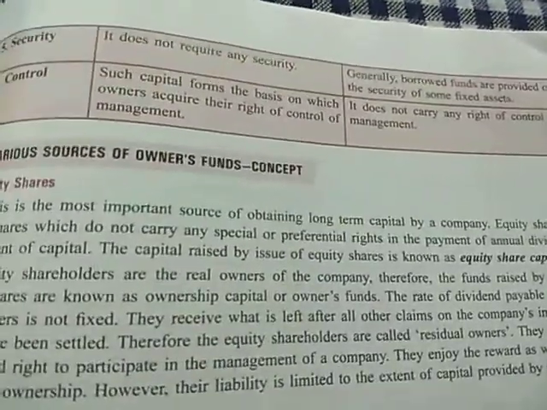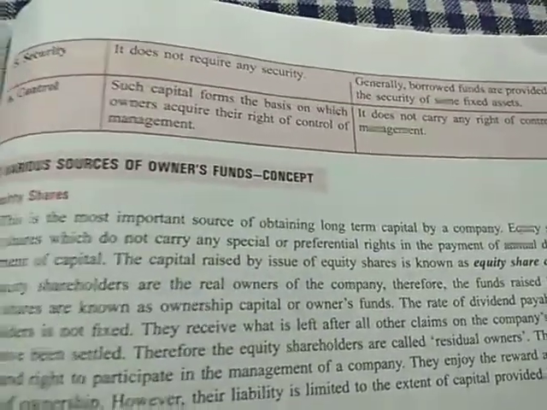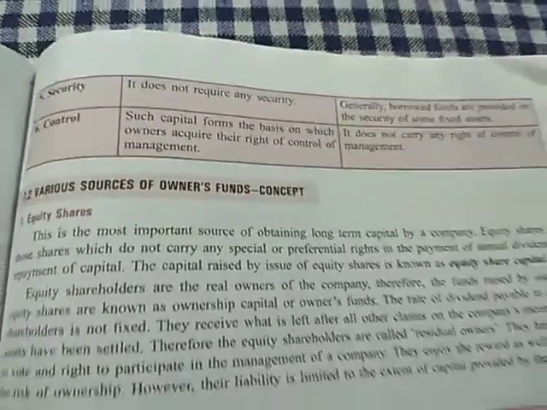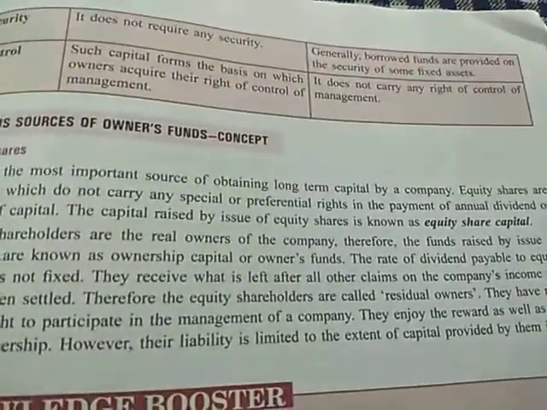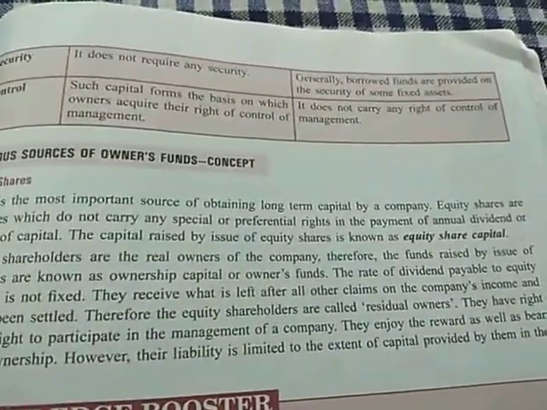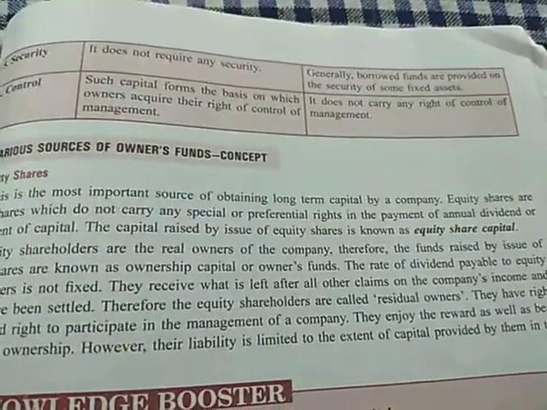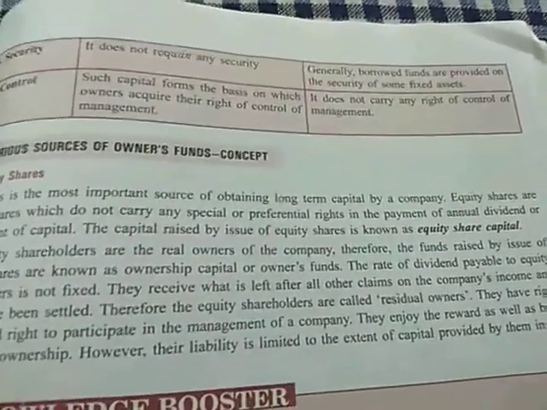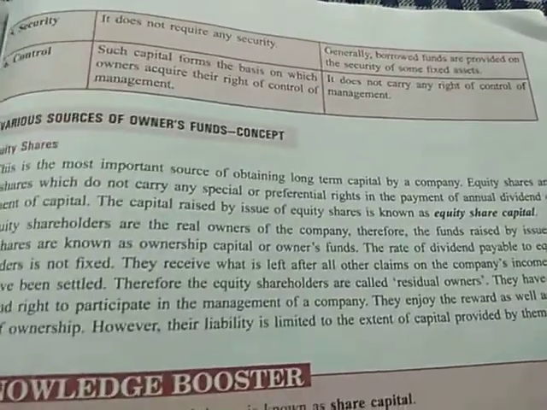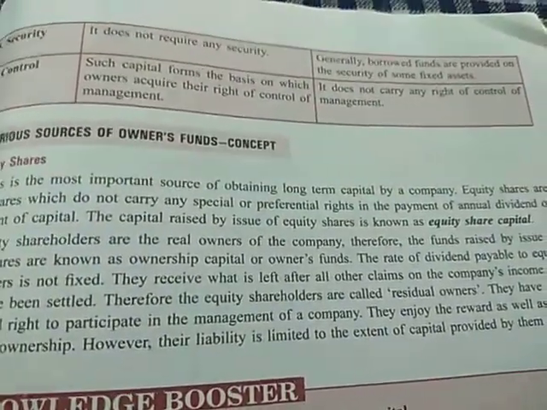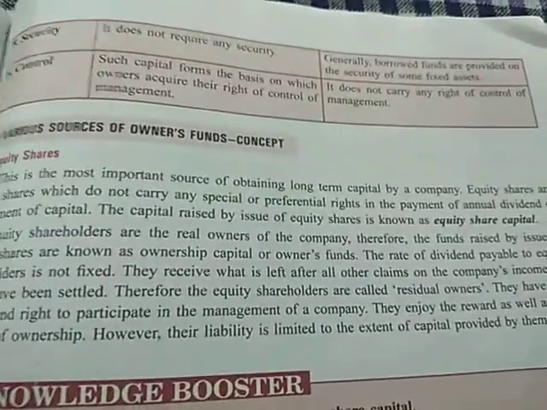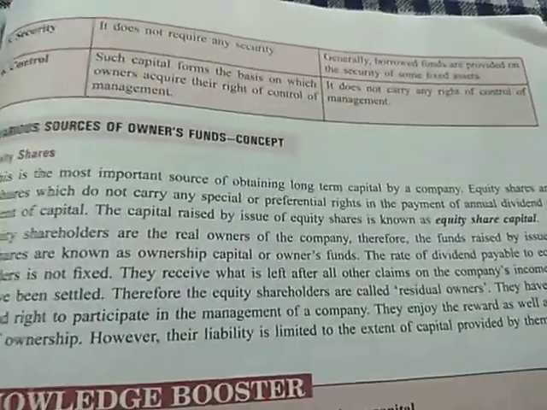Next is control. Such capital forms the basis on which owners acquire the right of control to the management. So what does it mean? In case of owned funds, you get control of the management. For example, if I am the owner of a shop where I have invested money, I have full control of my shop. In case of partnership business, suppose there are 5 partners, all the 5 partners have invested money in the business, they are the owners of the business, they have the right to manage the business, they have the control of the management.